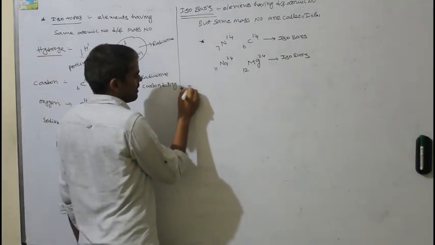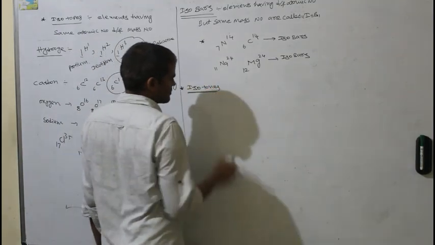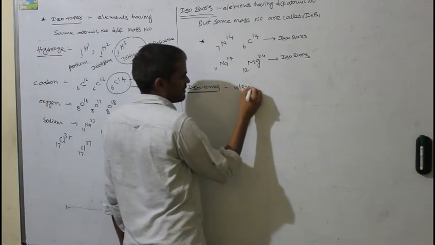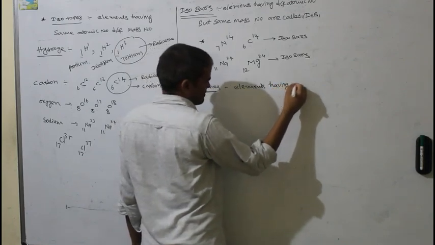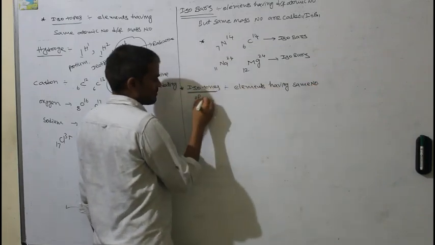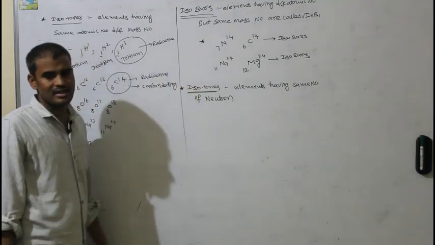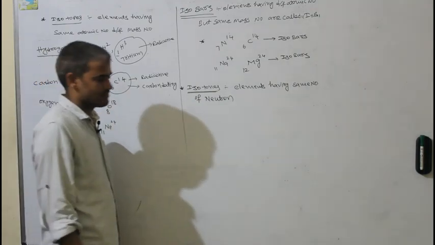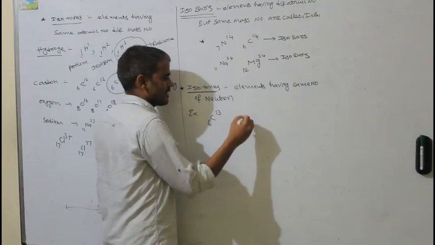Next one, isotones. Isotones means elements having same number of neutrons. Elements having same number of neutrons will be called as isotones. For example, C613, N714.